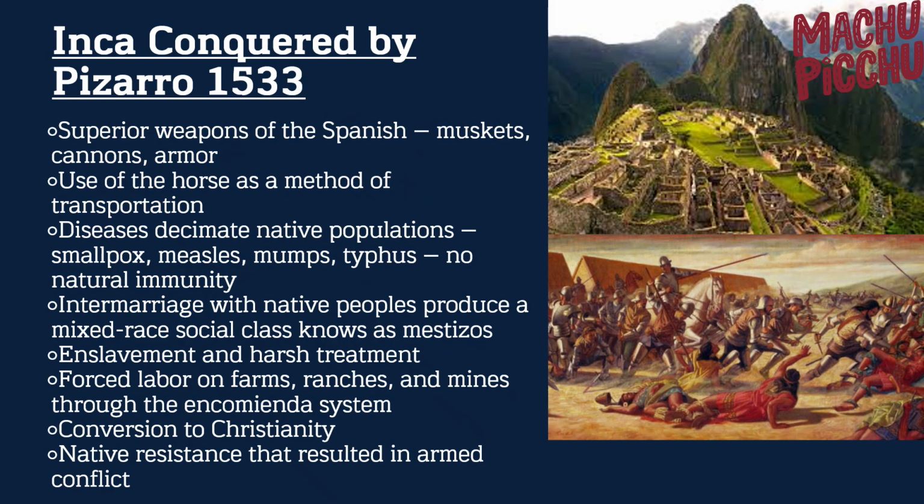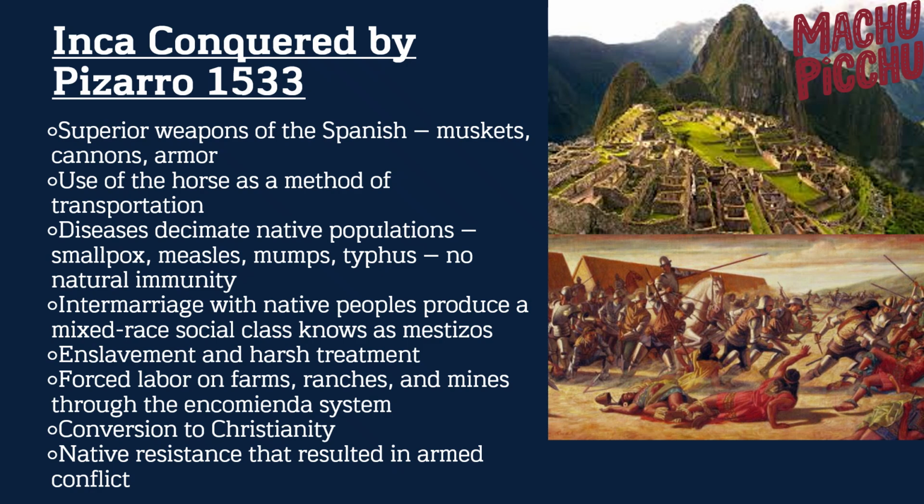Now we see the rise of the Inca in around 1200 AD. Now they're going to last into the 1500s, suffering a similar fate of that of the Aztecs being conquered by the Spanish. Now, this is of course because the Spanish have superior weapons, muskets, cannons, armor, and of course the greatest weapon of the Europeans, diseases, smallpox, measles, mumps, typhus.